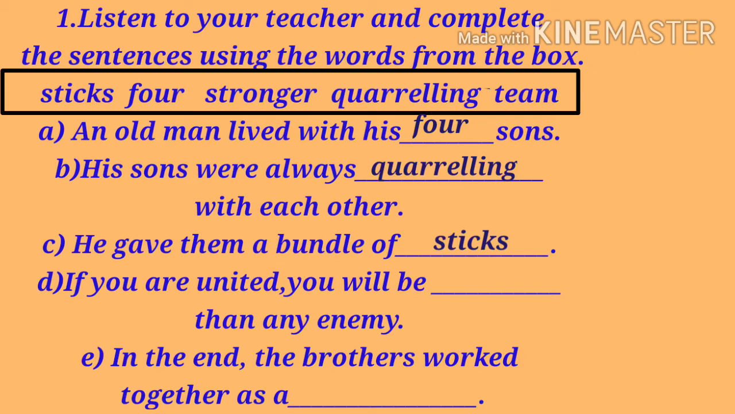Then D, if you are united, you will be blank space than any enemy. So the answer is stronger. If you are united, you will be stronger than any enemy. Then E, in the end, the brothers work together as blank space. So the answer is team. In the end, the brothers work together as a team.